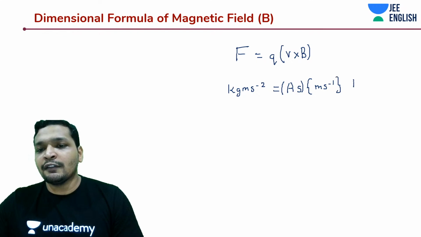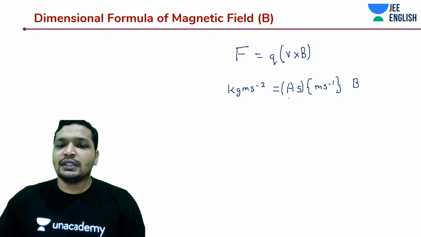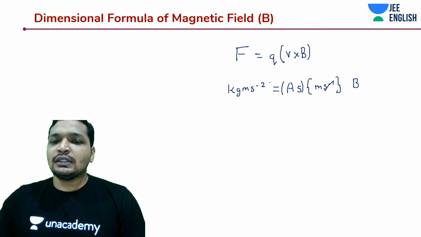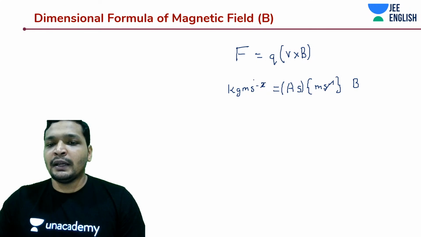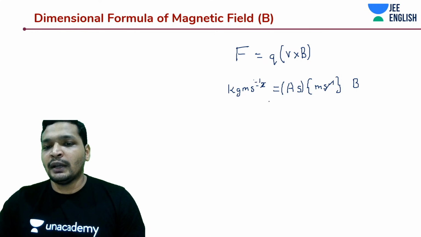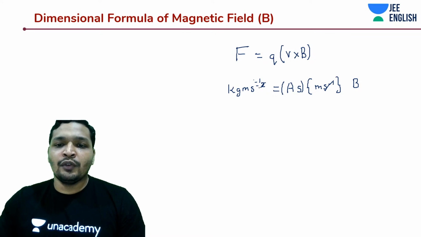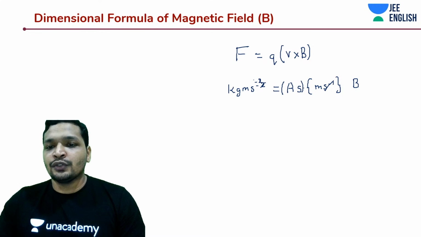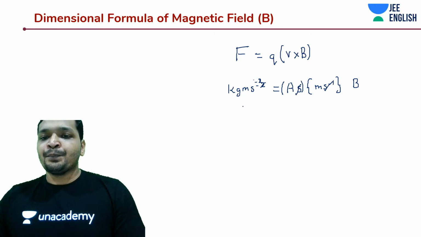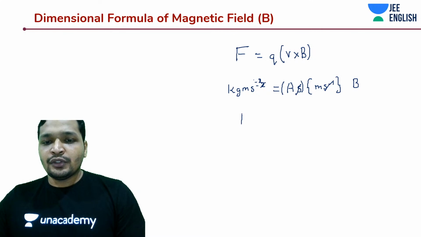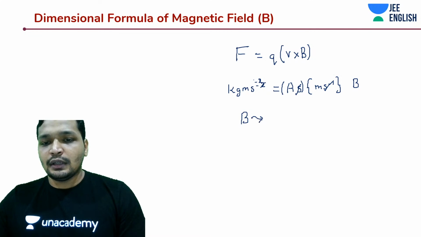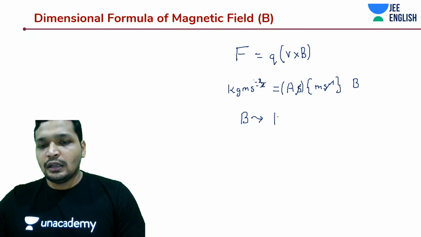Just write until here and find out what B's unit should be. One S would cancel out, so you'd get to the power minus 1 over here instead of minus 2. Anyway, I could have cancelled it out over here. So B's unit is kg. It's actually pretty simple, right?